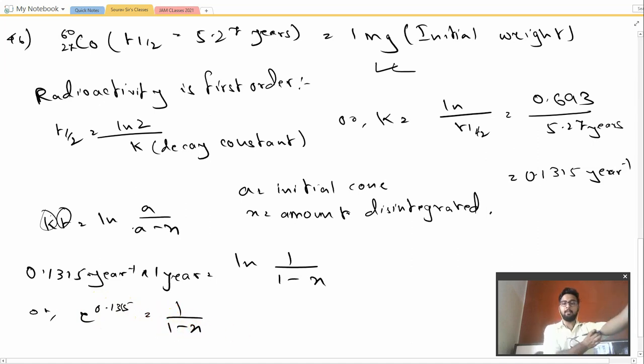So let us calculate this value. e to the power 0.1315 comes out to be 1.44.